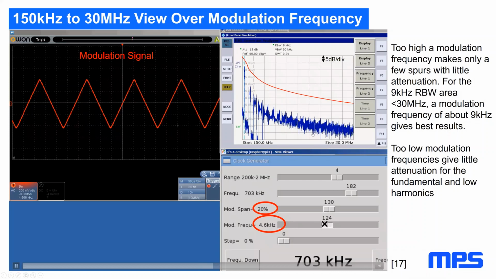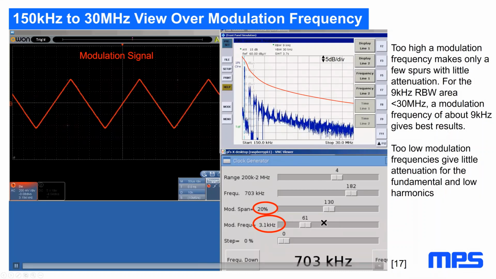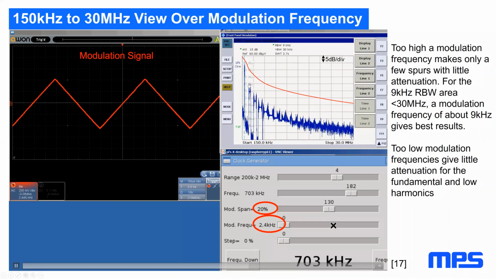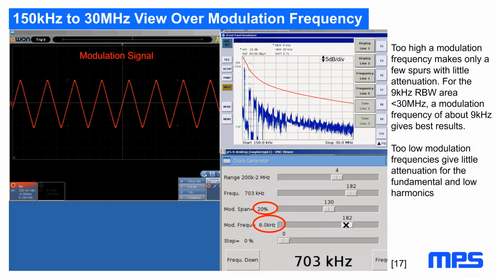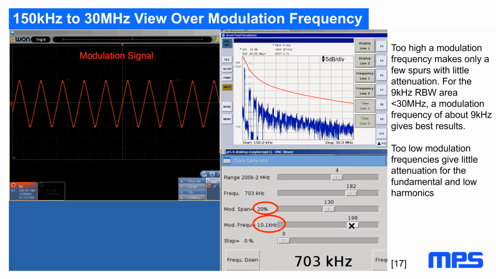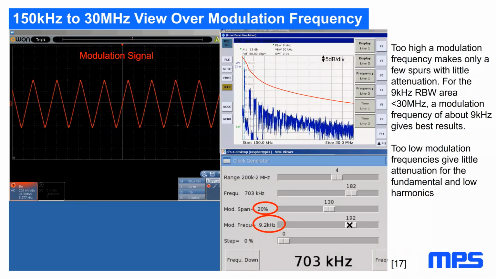In the overlap region, at a certain point, it doesn't change too much, but we see here with lower and lower modulation frequency, at least at the fundamental and the first harmonics, we get less and less attenuation. So if you go back here to our more decent point, 9 kilohertz, now we see that actually our spread spectrum buys us more attenuation.